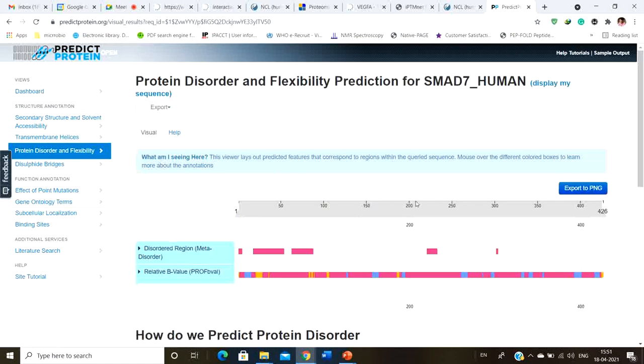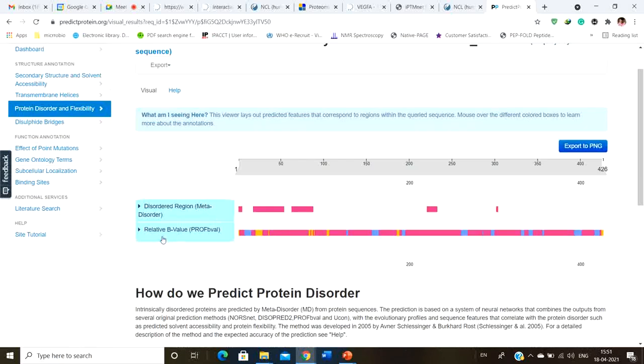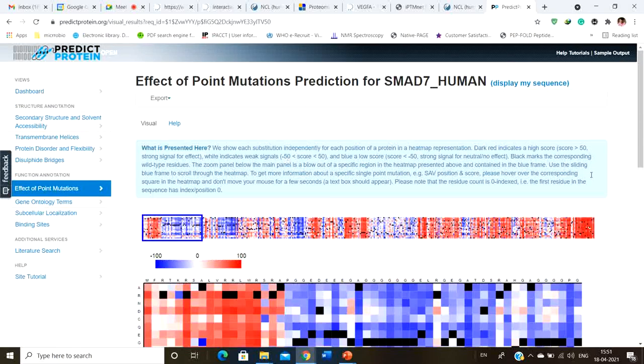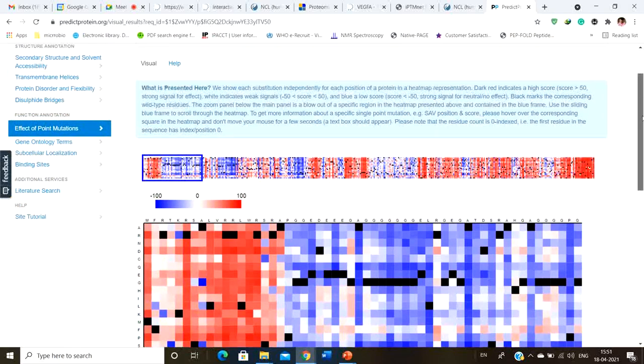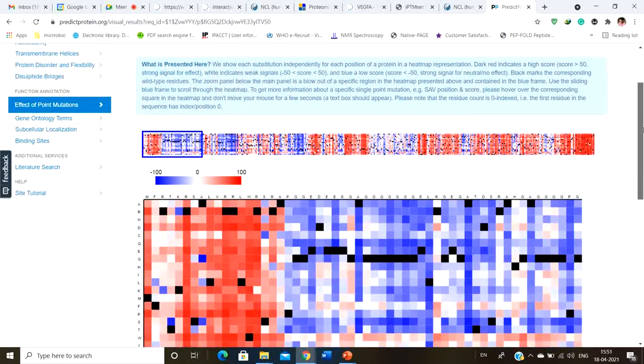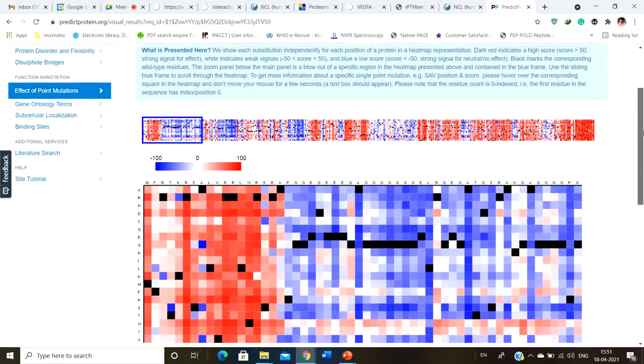Next we have the protein disorder and flexibility section. Again, the main thing that we have discussed is the B value, but in detail you can see it in this particular section. The main reason this is important is the effect of point mutation. Under the functional annotation, it's going to show you the heat map of this particular protein. Now what is a heat map? The heat map tells you the role of a mutation in this particular protein.